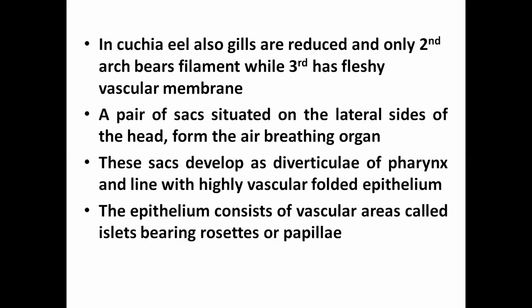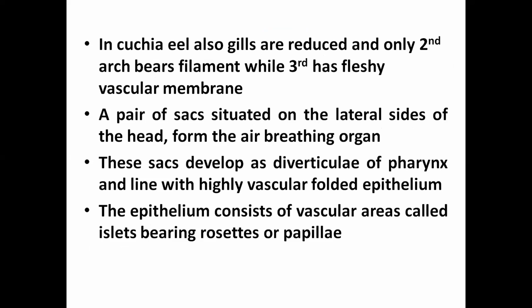Cuchia eel is another example. Basically in fin fishes we have seen there are 4 pairs of gill arches. In this Cuchia eel, the first and the fourth are reduced and only the second and the third gills bear some gill filaments.